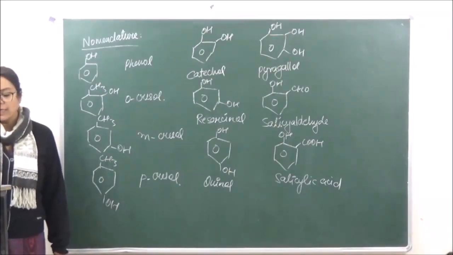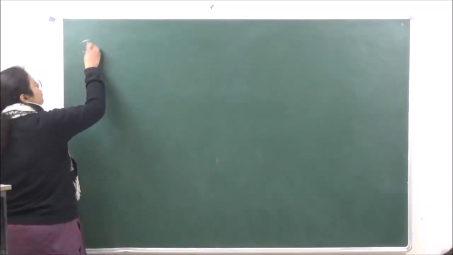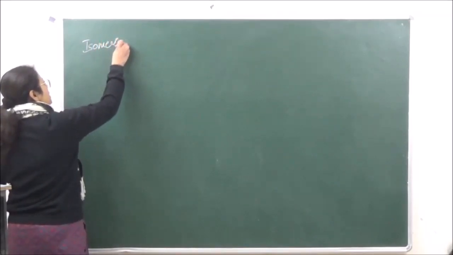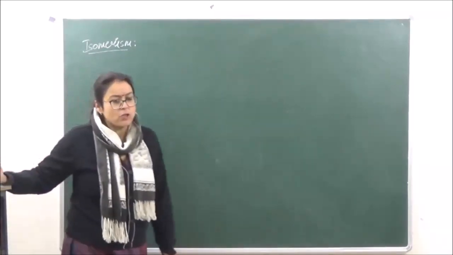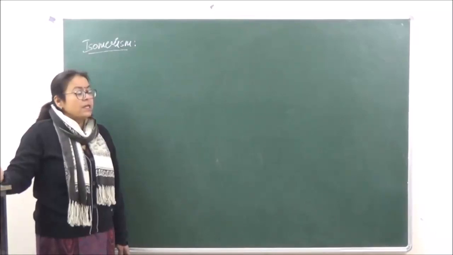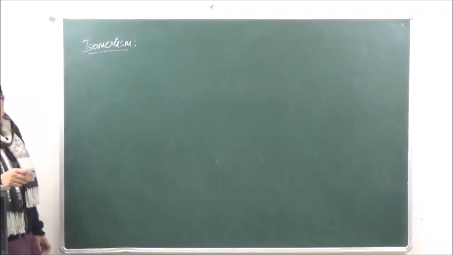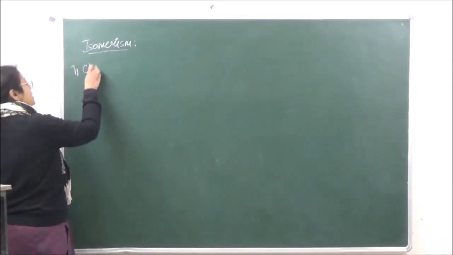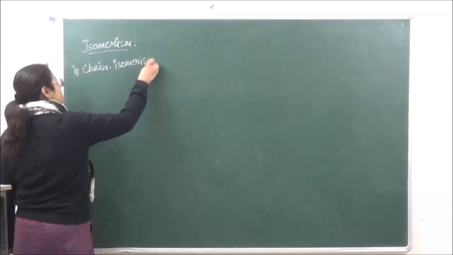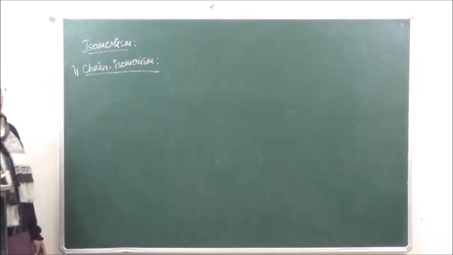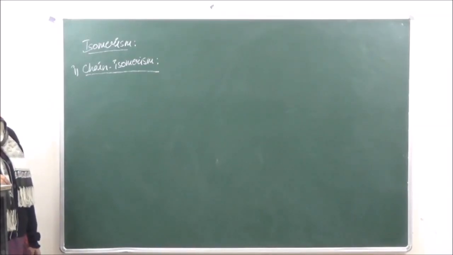Then let's go on to the isomerism in alcohols. You already are aware of what isomerism means. All those compounds which have the same molecular formula but have different structural formula, that is what isomers are. Now when we are talking of isomerism over here, the following isomerism is going to be shown by alcohols. The first one which we have is chain isomerism. Now what do you understand by chain isomerism? Over here the molecular formula is going to be the same, but the chain is going to be different.